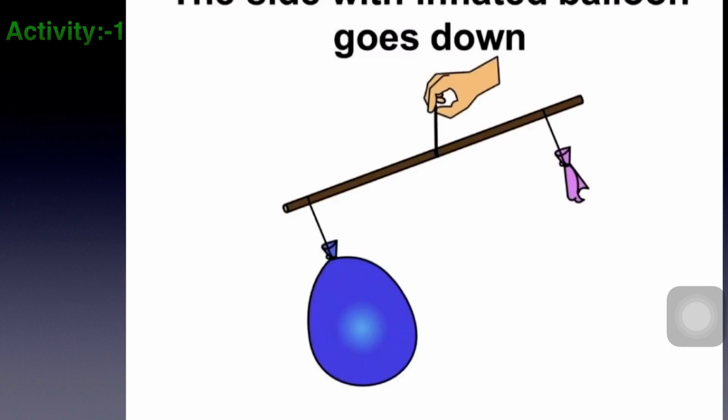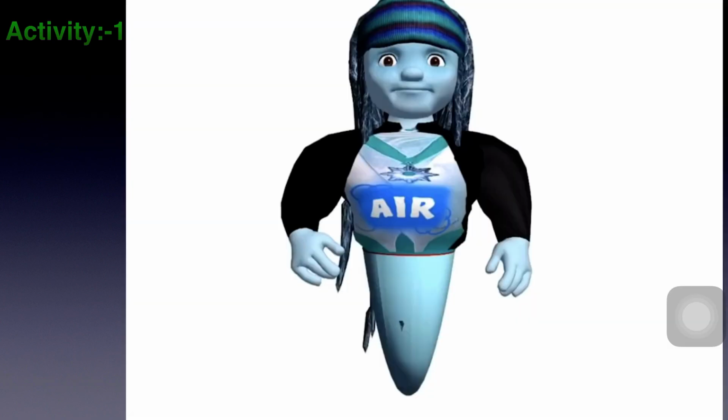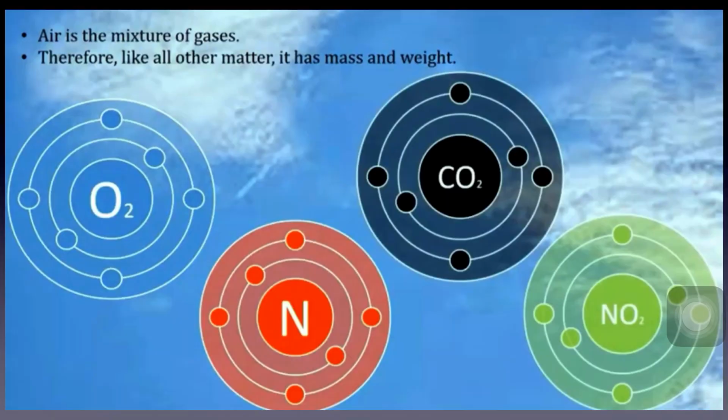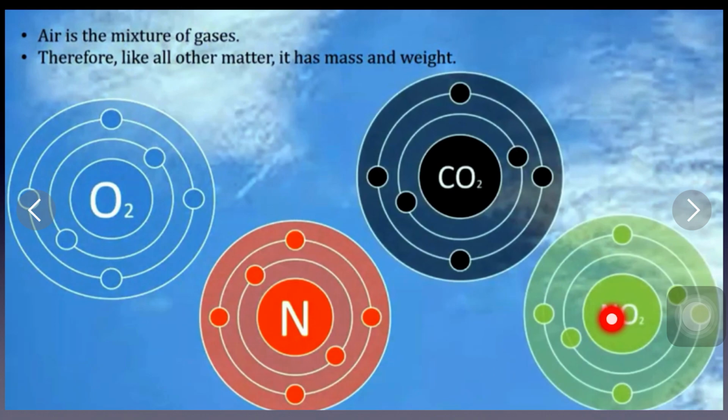Does the stick remain horizontal? The stick goes down on the side of the inflated balloon. This means that air has weight. It is a mixture of gases like oxygen, nitrogen, carbon dioxide, nitrogen dioxide, etc. Therefore, like all other matter, it has mass and weight.